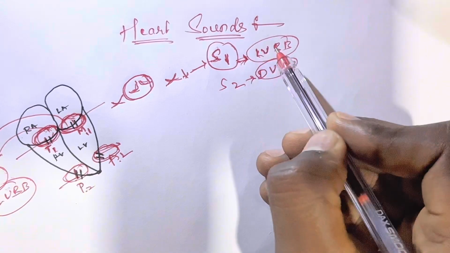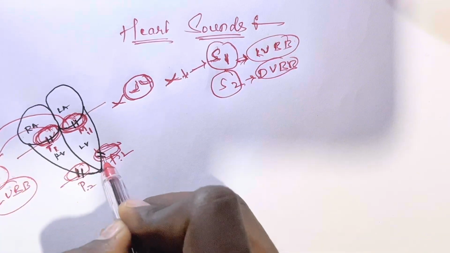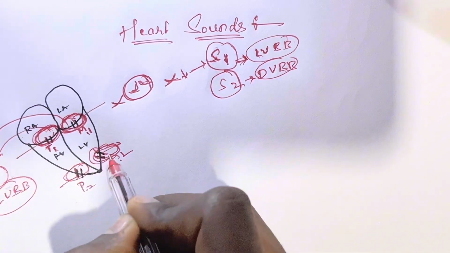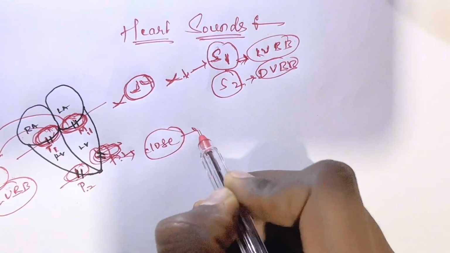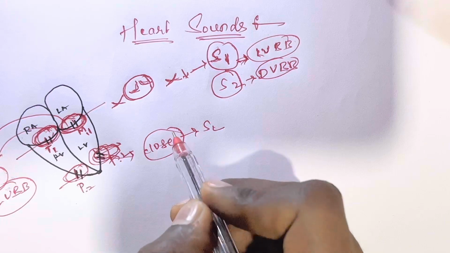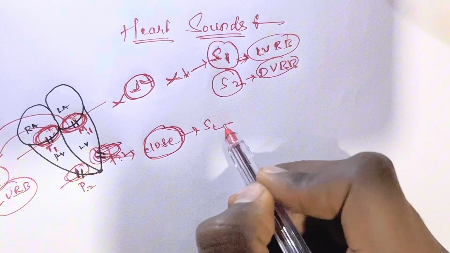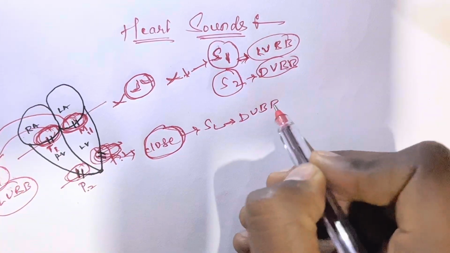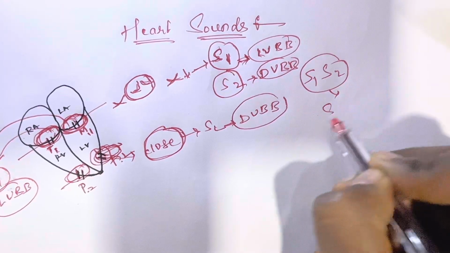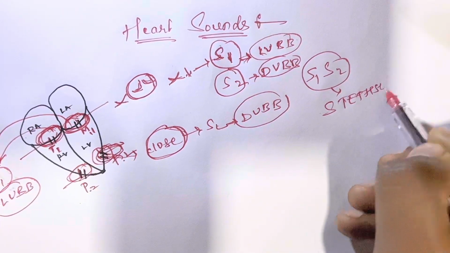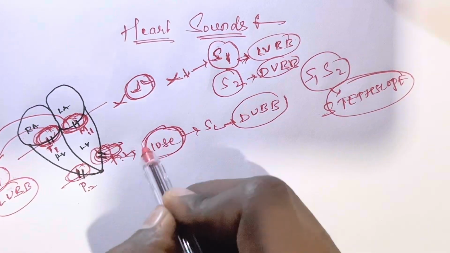Now we can learn how the S2 is heard. The S2, as I told you before, is the closing of the semilunar valves. This is the semilunar valve, and when it closes, the S2 sound will be heard. It is called dub. Both the S1 and the S2 are heard through a stethoscope. Okay, and S1 and S2 are over.